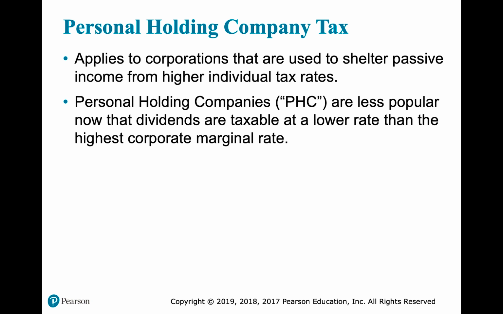And that personal holding company tax is calculated at 20%. And that 20% matches the highest qualified dividend rate for individuals. So when an individual receives a qualified dividend, the tax rate paid on that is tiered either 0, 15, or 20%. So the personal holding company tax matches that highest 20% rate on the dividends.